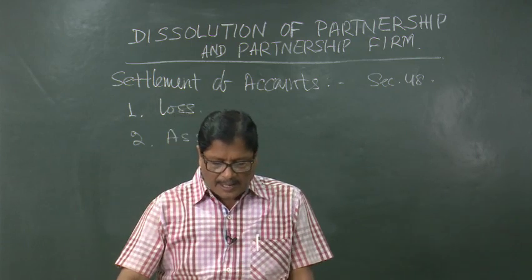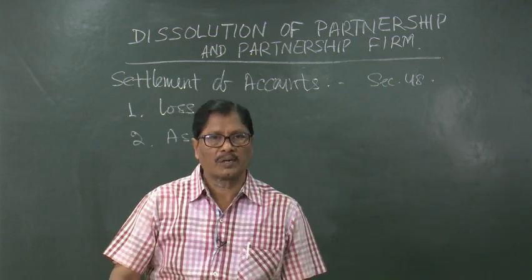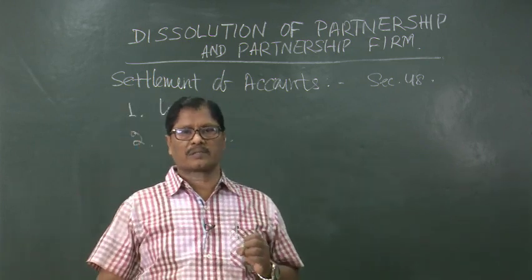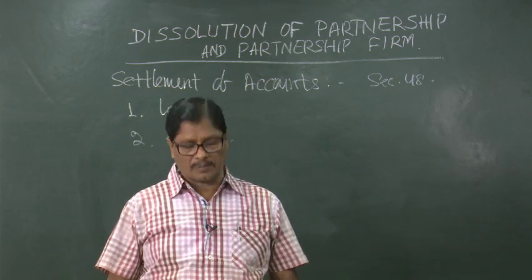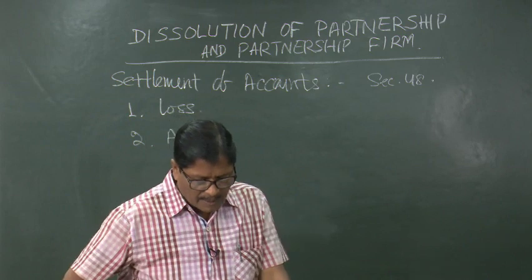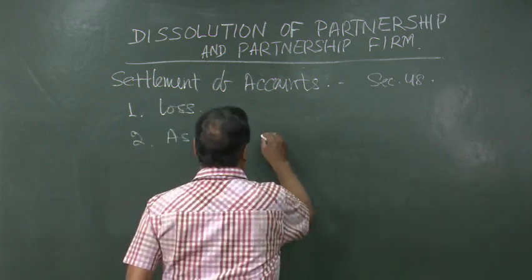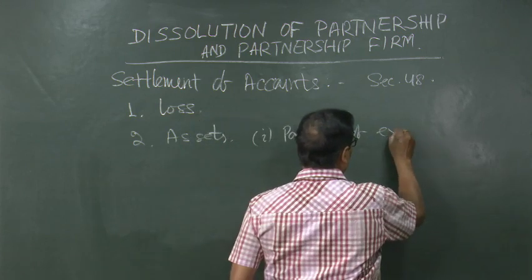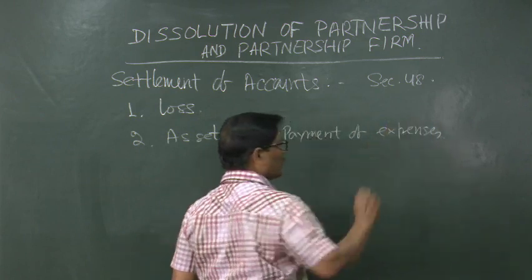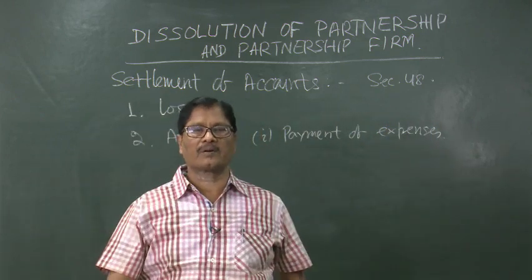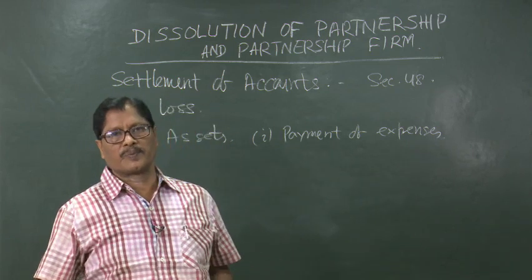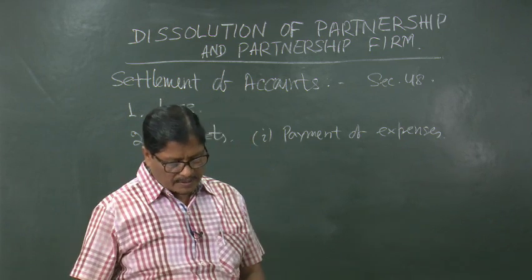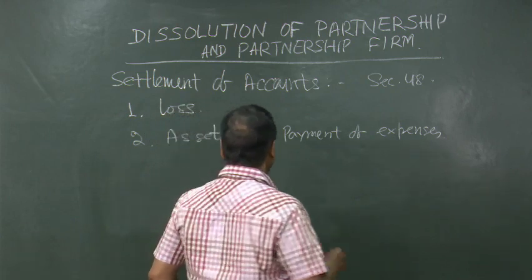On the dissolution of a firm, the assets will be sold, and if there is any contribution by any partner, that will also be added. The total amount thus will have to be distributed, and how will it be distributed? It will be given first of all for payment of expenses, that is, realization expenses. In order to realize the assets, there may be some expenses. Those expenses will have to be paid first and foremost. Number 2 is payment to outsiders' liability.